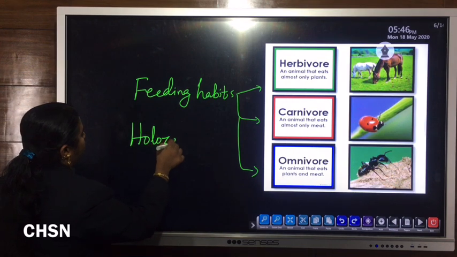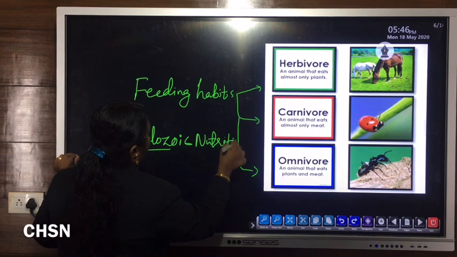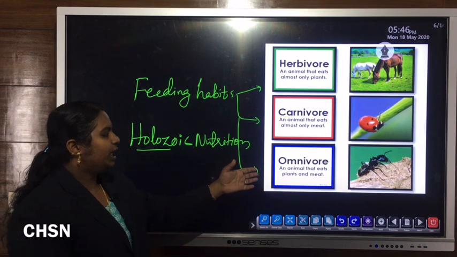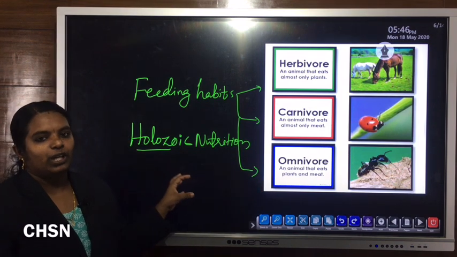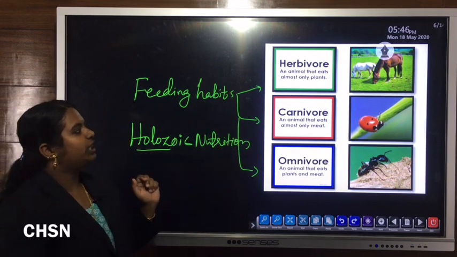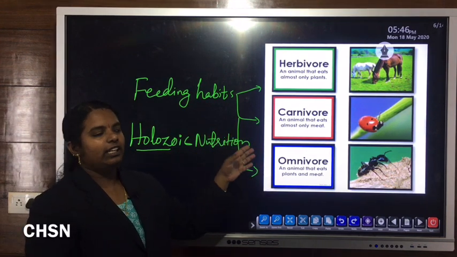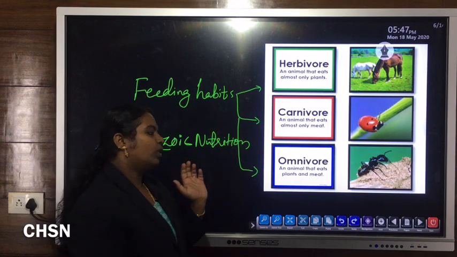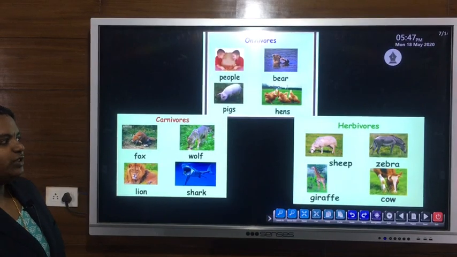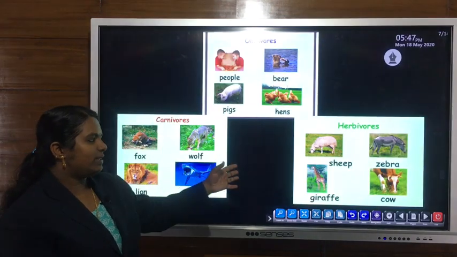Types of holozoic nutrition. Because all these, herbivore, carnivore as well as omnivore, show holozoic type of feeding habit. That is why we can say that these are types of holozoic nutrition, or based on feeding habits, organisms are classified into three types: herbivore, carnivore and omnivore. This figure shows some examples of carnivorous animals and omnivorous animals as well as herbivores.